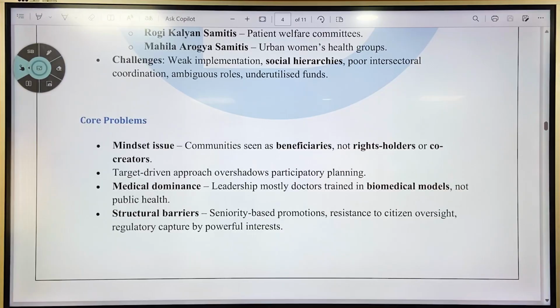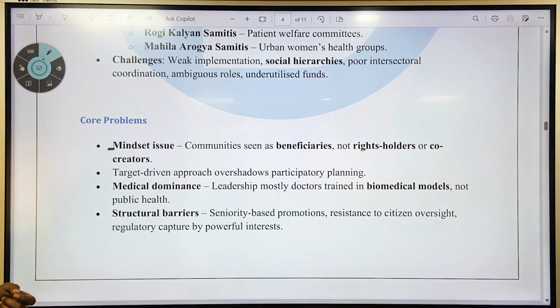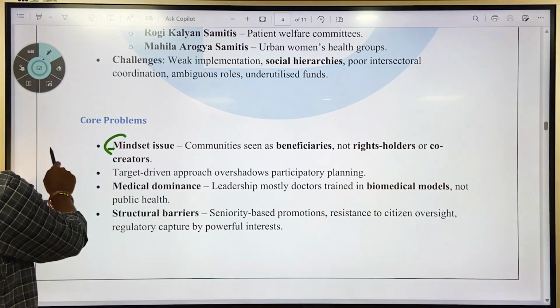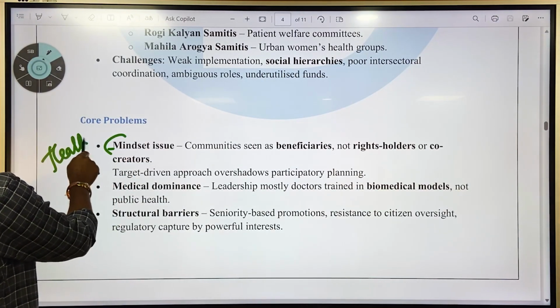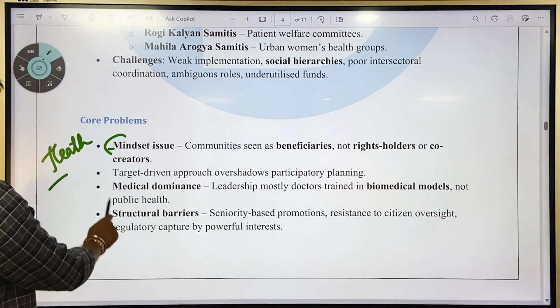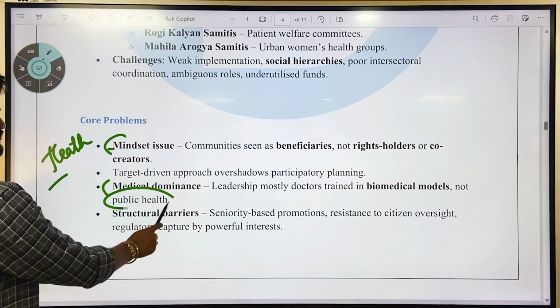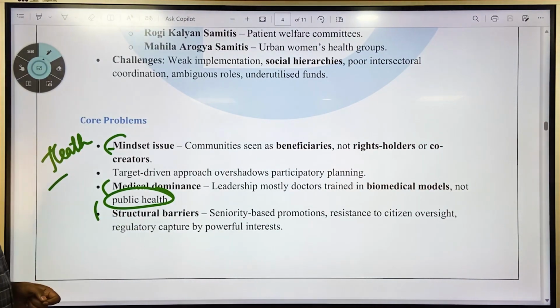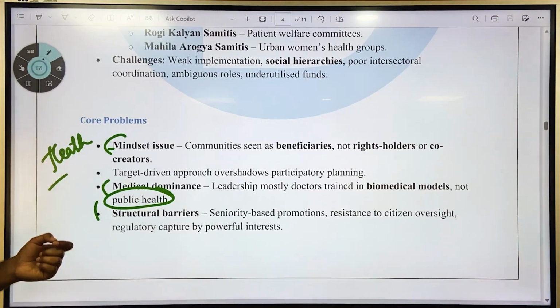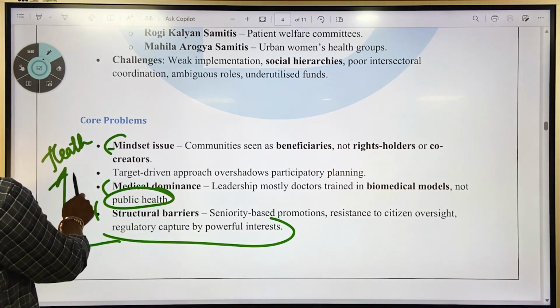Core problems: first is the mindset issue, that is, communities are seen as beneficiaries, not as rights holders or co-creators. That is the issue in most of the health governance in India. A target-driven approach overshadows participatory planning, and it is also dominated by medicine. Leadership is mostly doctors trained in biomedical models, not public health. Next are structural barriers: seniority-based promotions, resistance to citizen oversight, and regulatory capture by powerful interests, which again hamper health governance in India.